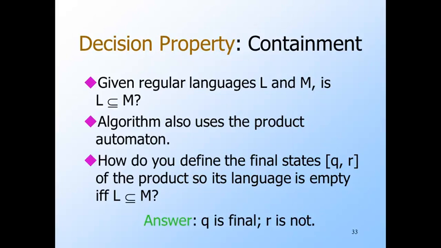That is, L is not contained in M if and only if some string W that is in L is not in M. Such a string would get the DFA for L to a final state, but would not get the DFA for M to a final state. So the question of containment is the same as the question of whether there is any string W that gets the product automaton to a state QR where Q is final and R is not.